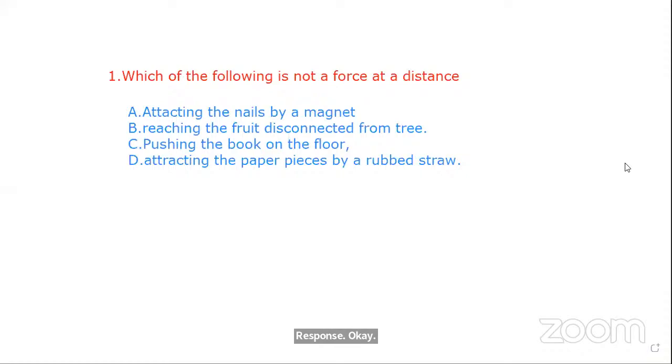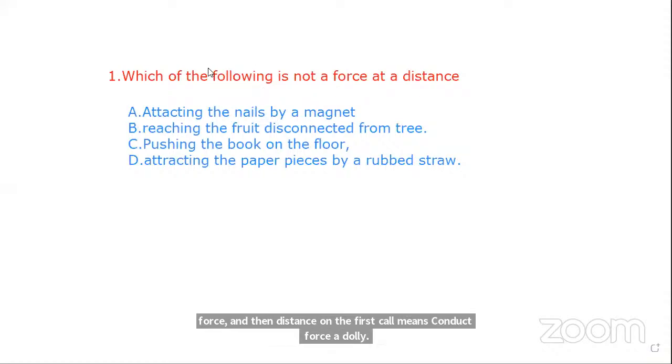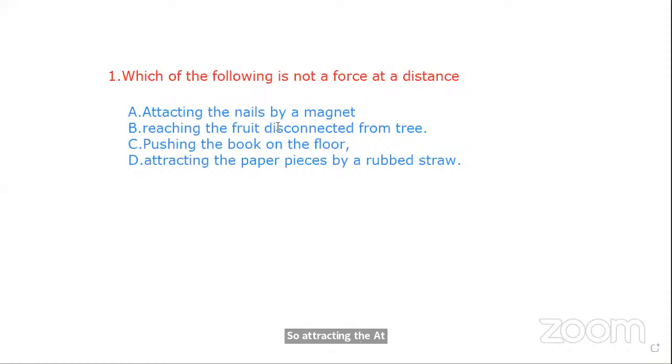You see, before going to answer the question, let us see. What is my question? Not a force at a distance. Not a force at a distance means it should be a contact force. So attracting the nails by a magnet, this is a field force. This is a force at a distance. So it is not the answer, this is a force at a distance.